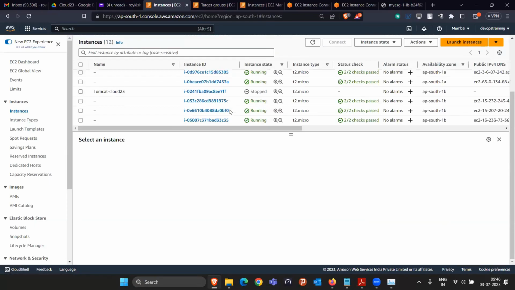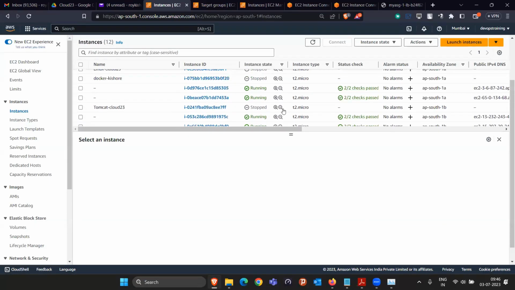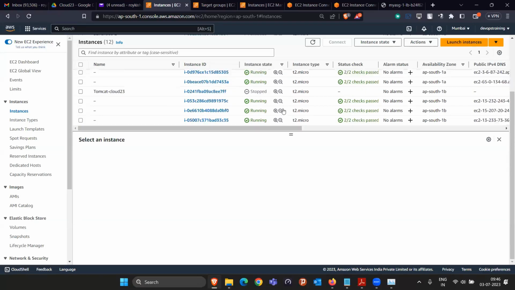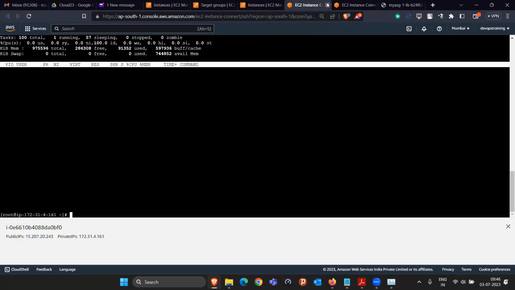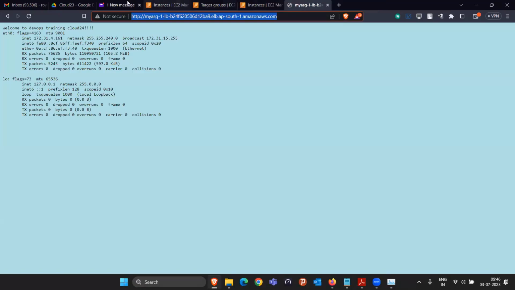Because I have only a limited number of instances in this account, that's why that message came. So there is no issue on the auto scaling group side. But after some time, they will quickly get to know that we don't require that many instances because we decreased the load from here. So automatically they will scale down also.